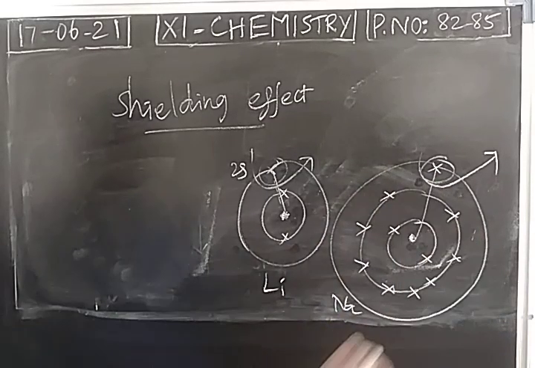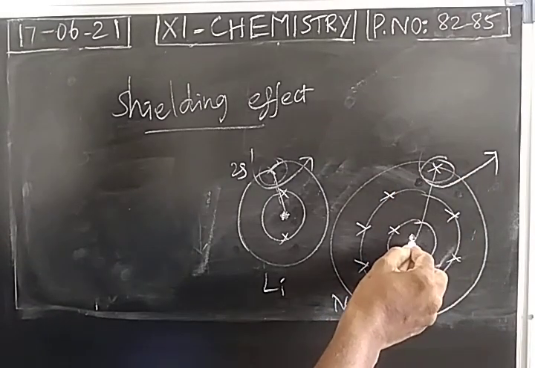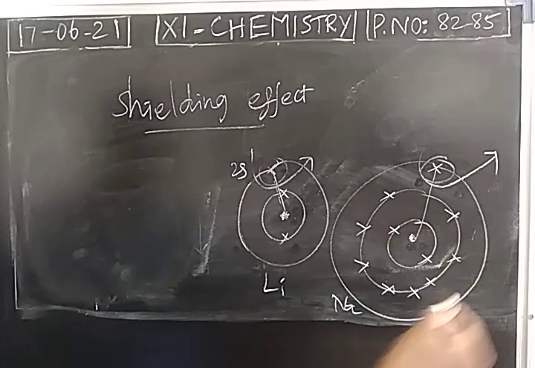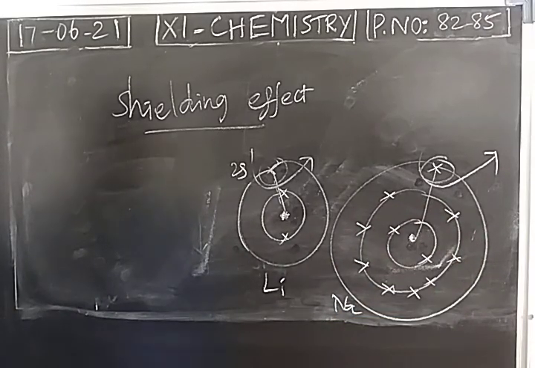More inner electrons are present, so the shielding effect will be more in sodium, isn't it? The attraction between the 3s electron and the nucleus will be shielded by totally 10 inner electrons: 8 electrons in the second shell and 2 electrons in the first shell. Comparing this, the number of inner electrons is more, so the shielding effect will be more. Top to bottom, shielding effect increases, so definitely attraction will be less.